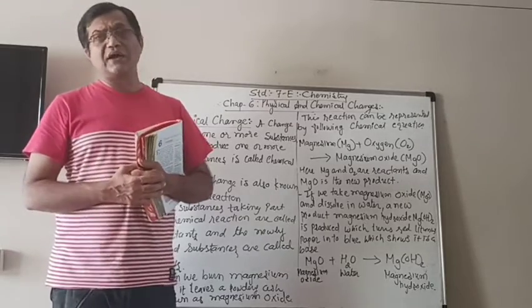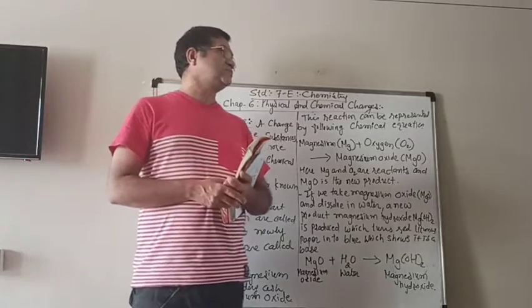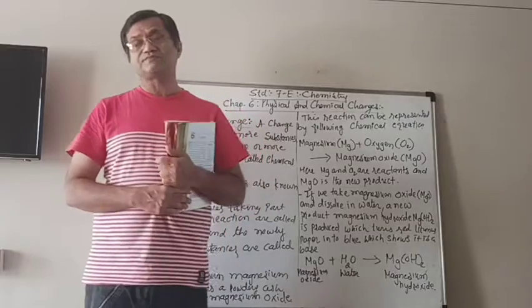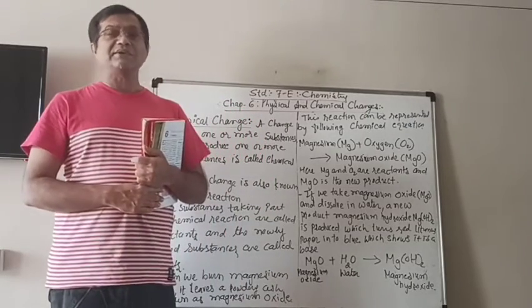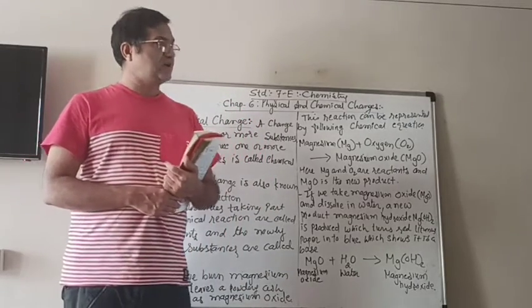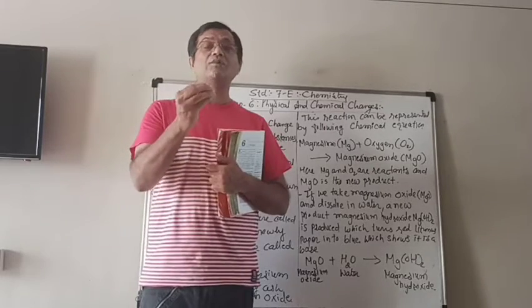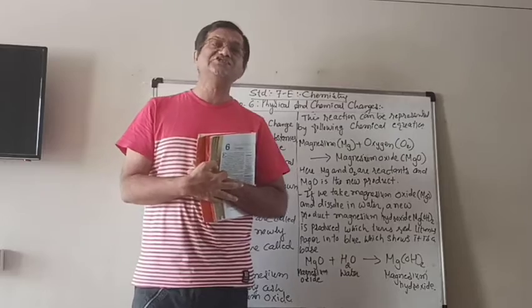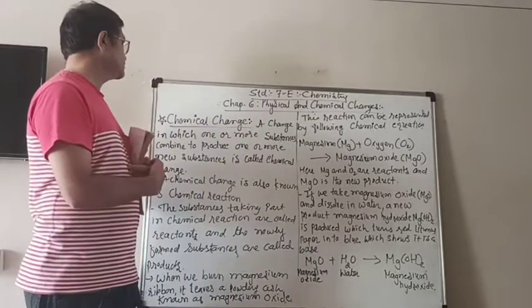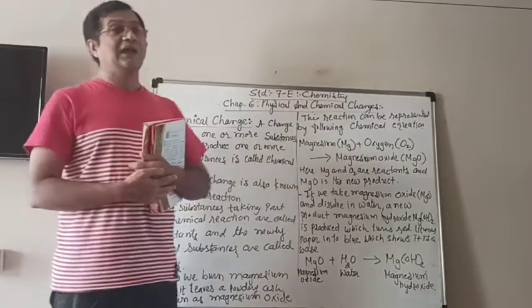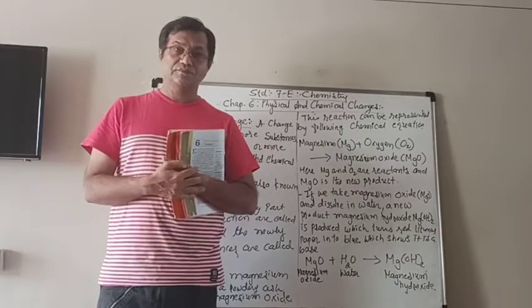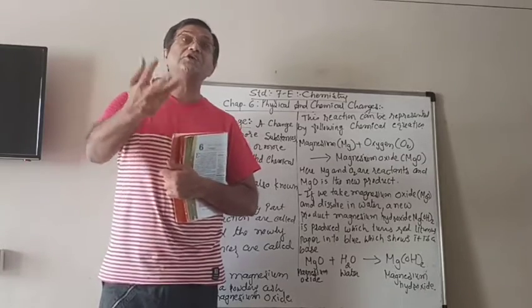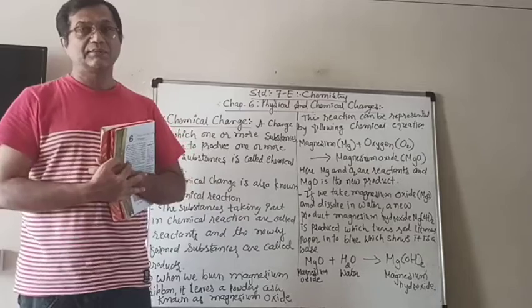Now, today we are going to learn about the chemical changes. Chemical change is that in which one or more substances take part in the change, combine, and then they produce one or more new substances with different properties.